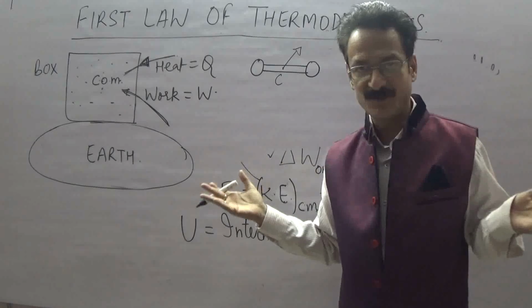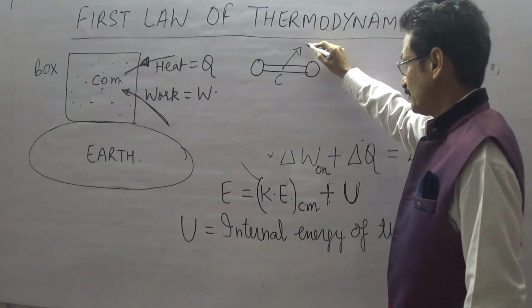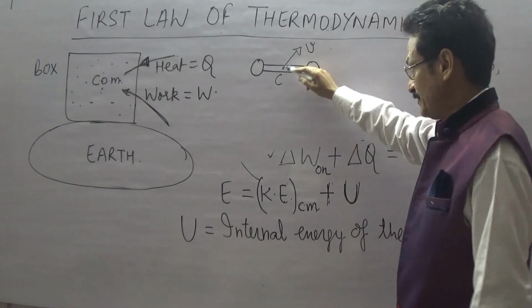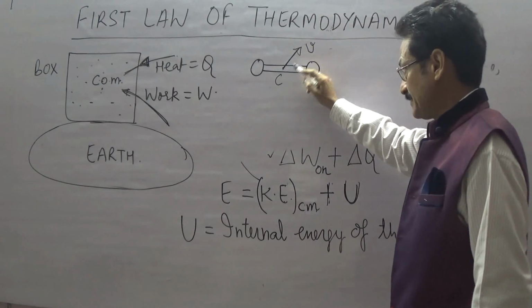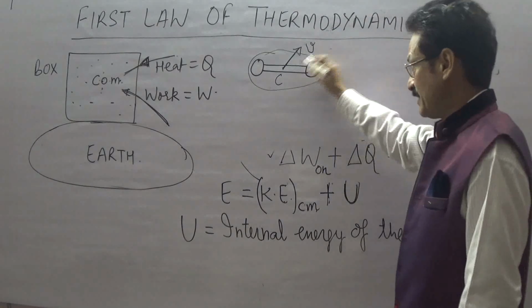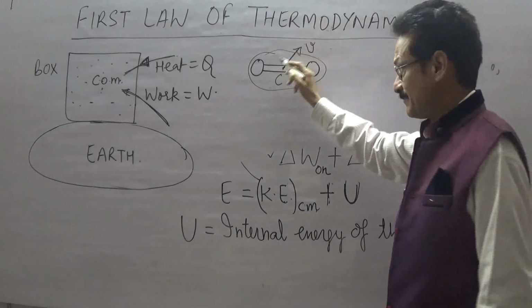Molecules are in a state of movement. This is the center of mass of the molecule, which is moving with some velocity v. So due to this movement, this molecule will have some translational kinetic energy, which will be half m v square, where m is the mass of the molecule.